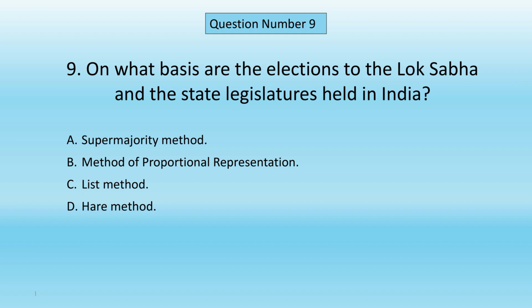Question number 9. On what basis are the elections to the Lok Sabha and the state legislatures held in India? A. Supermajority method. B. Method of proportional representation. C. List method. D. Hare method. Correct answer is A. Supermajority method.